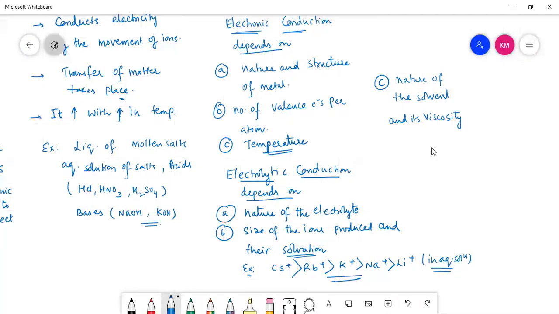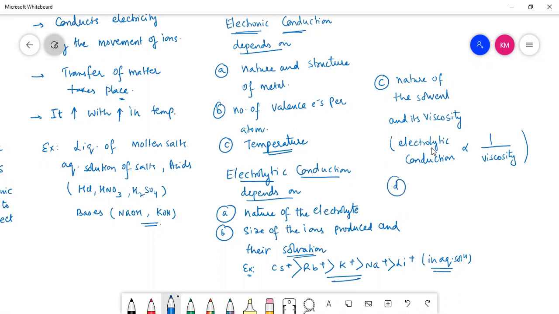In such cases, what will happen, children? It cannot move easily. Ion mobility decreases. That's why we can say that electrolytic conductance, or electrolytic conduction, is inversely proportional to viscosity. If viscosity is more, electrolytic conductance will be less, right?